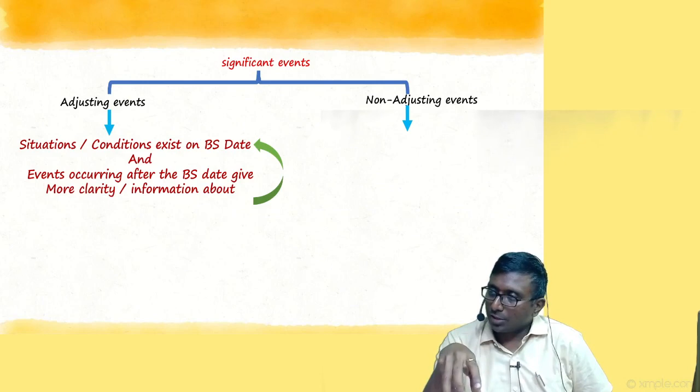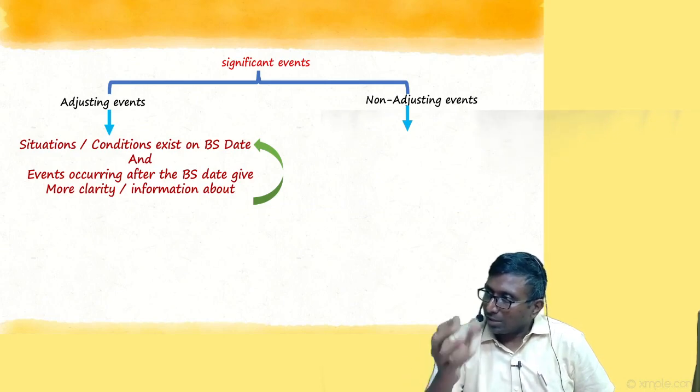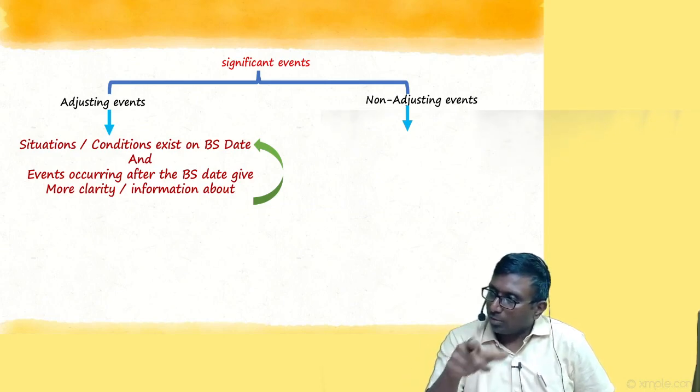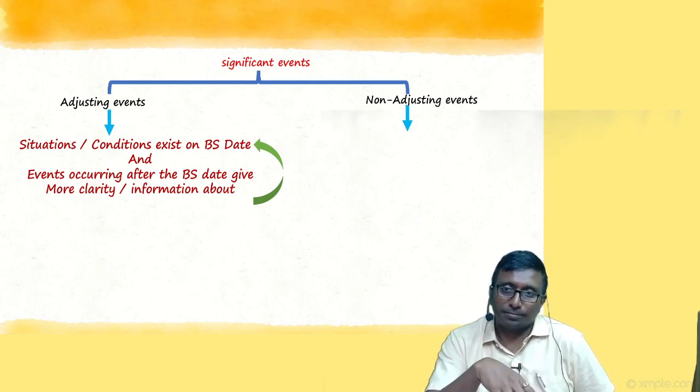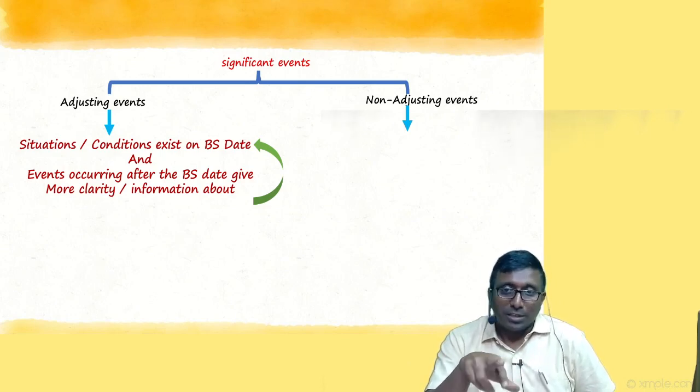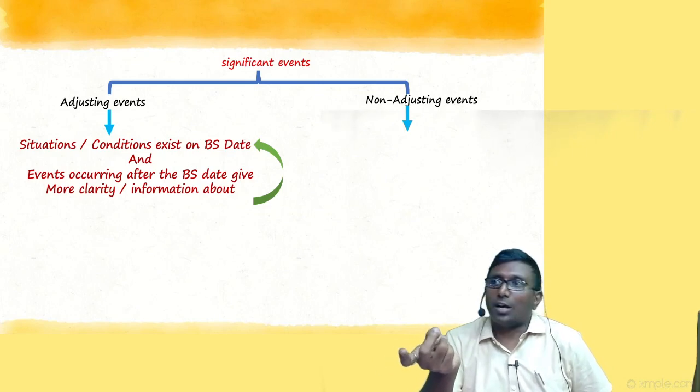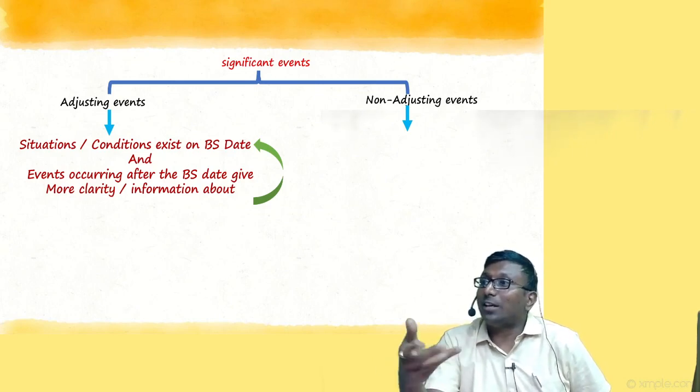Situations or conditions exist on the balance sheet date. It's there. You may be correct now. Say, salary, for example, if I take. Were you liable? Yeah, I was liable. People have worked for me in the March month. Correct now. Events occurring after the balance sheet date. I got to know while paying, I realized. What is that? It is giving more clarity.